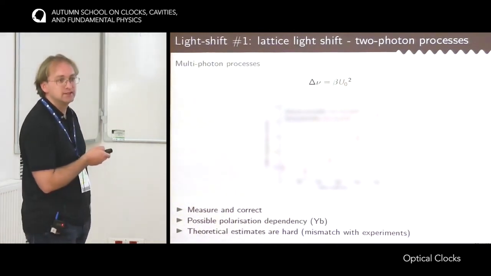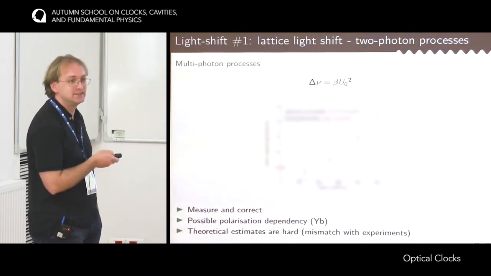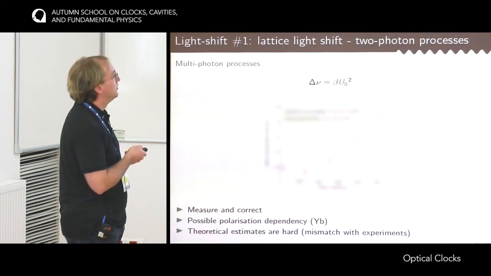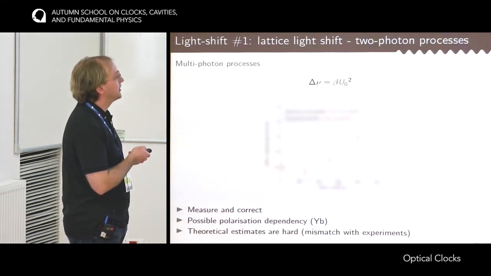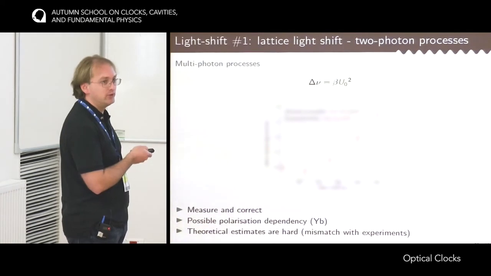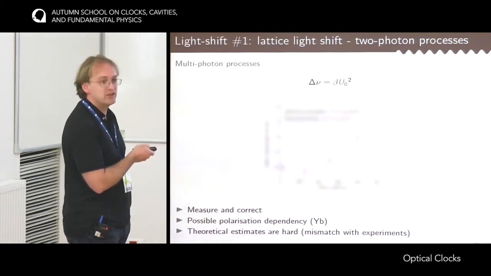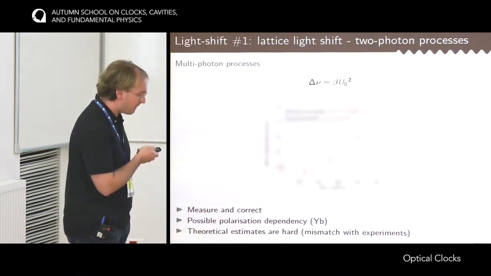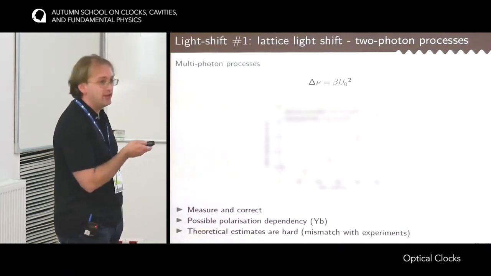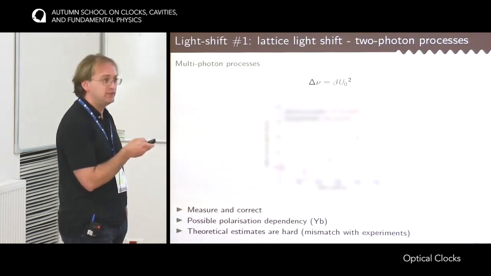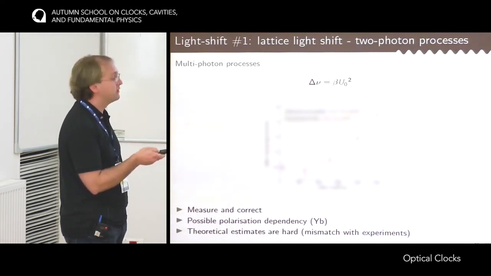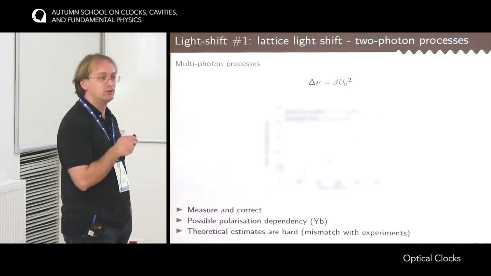Question? Yes. When you measure with a very shallow lattice, is it not difficult to hold the atoms if the lattice is very shallow? Well, the point here is that the scale goes to 3,000 recoils, so it's way larger than what you need to run the clock. To run the clock, we usually work at less than 100 recoils, which is enough to be in the Lamb-Dicke regime. But some groups are pursuing probing atoms with even lower trap depths.